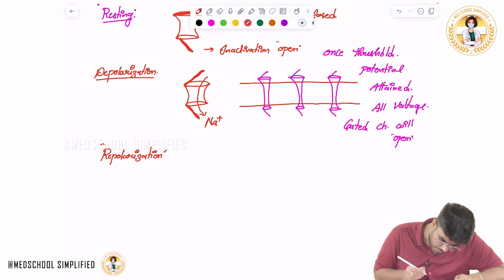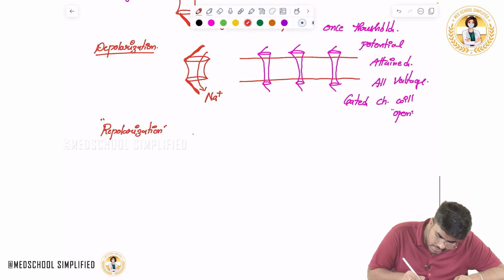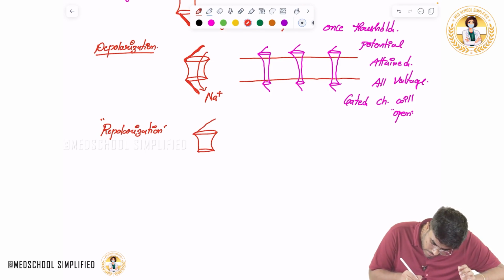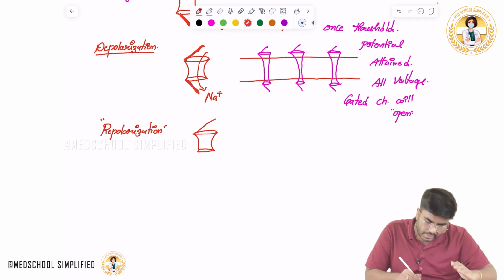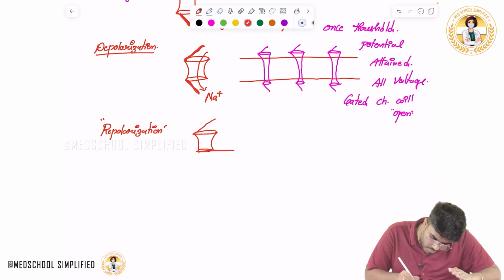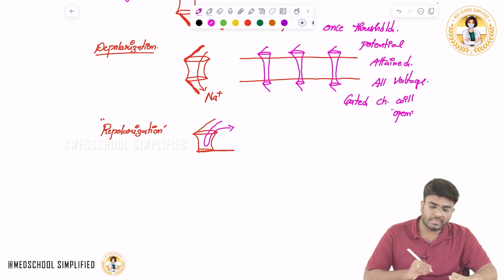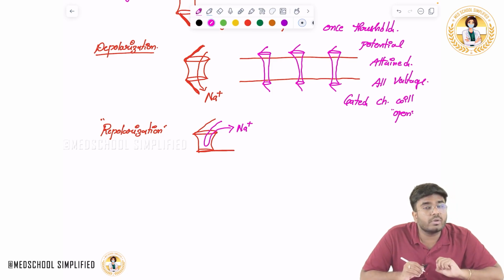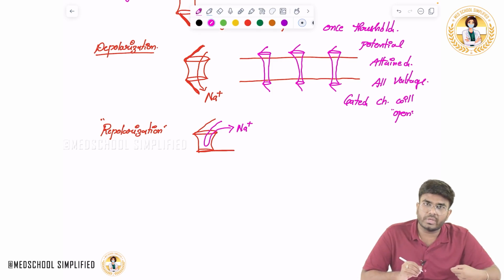Okay, so during repolarization, the activation gate is kept open. The inactivation gate, which was open so far, now starts to flip and close. Now it's closed. So what happened to the sodium influx? The sodium cannot enter into the cell. So during repolarization, there is no net sodium influx into the cell, only potassium is going out.